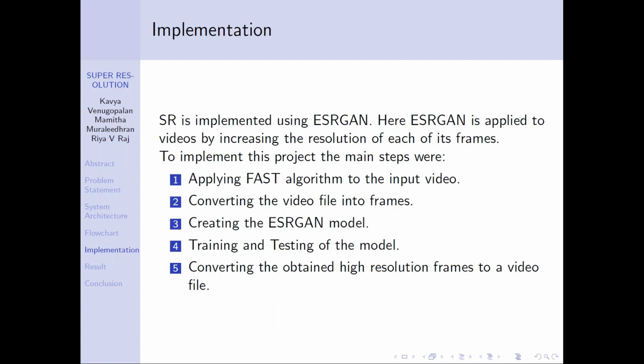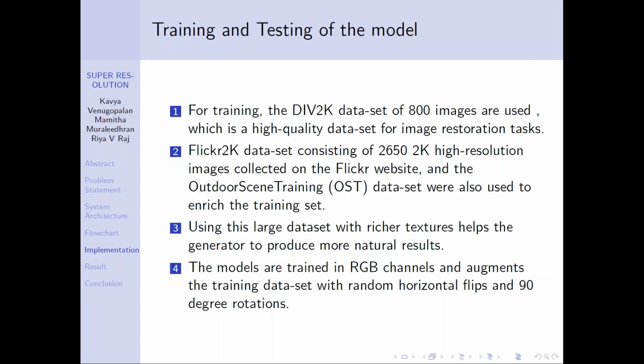The implementation process consists of applying FAST algorithm to the input video, converting the video files into frames, creating the ESRGAN model, training and testing of the model, then converting the obtained high resolution frames into a video file. The training of the model is divided into two phases. First, the PSNR-oriented model is trained. After that, the generator model is trained.